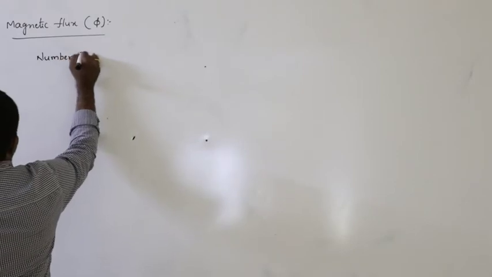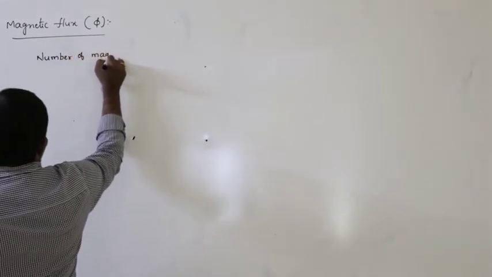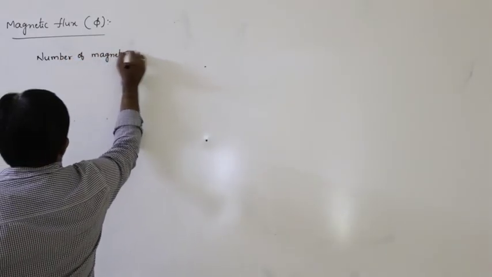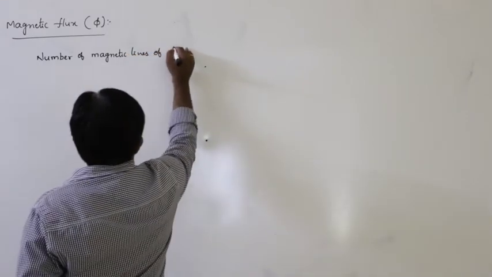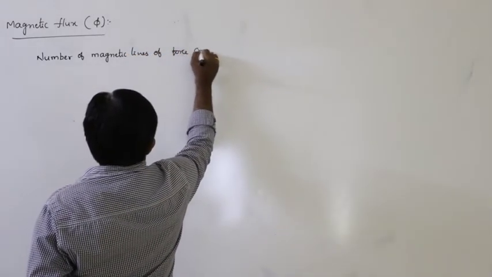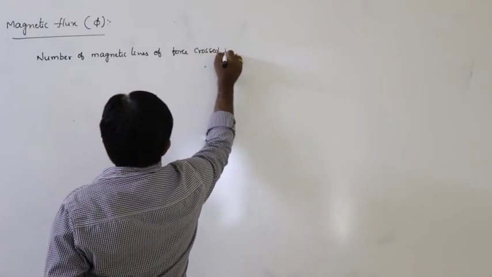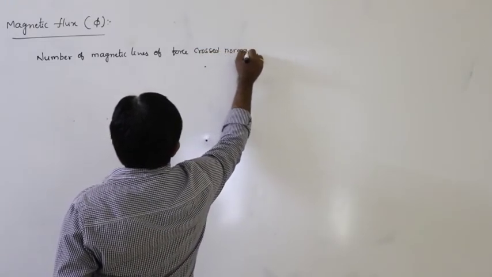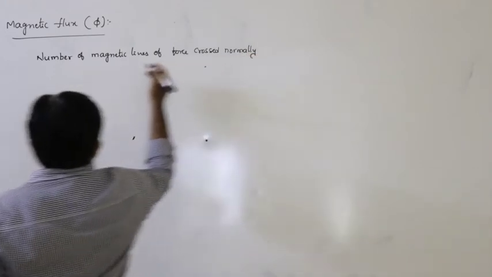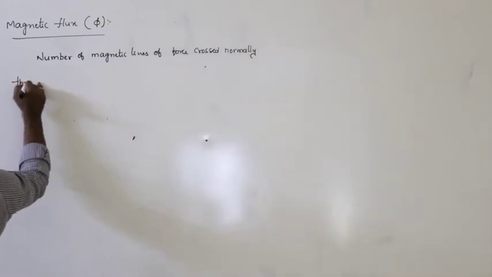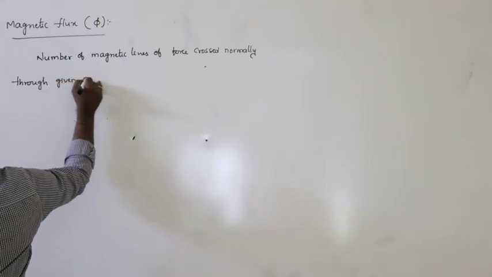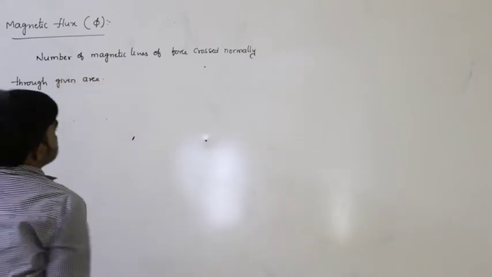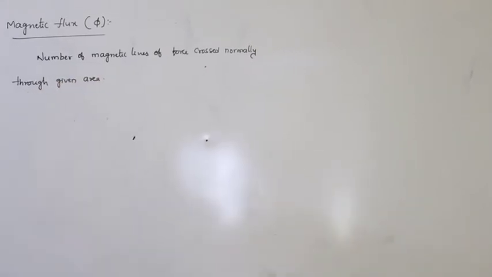So the number of magnetic lines of force crossing normally through a given area is called magnetic flux.